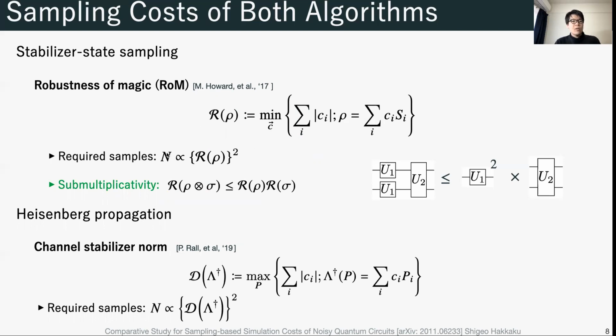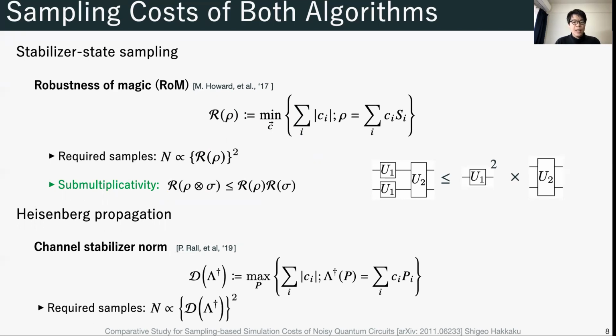The squared ROM is proportional to the required samples. Also, ROM has a nice property. ROM is submultiplicative, so we can give an upper bound of the cost of a large circuit by the product of the costs of small circuits.